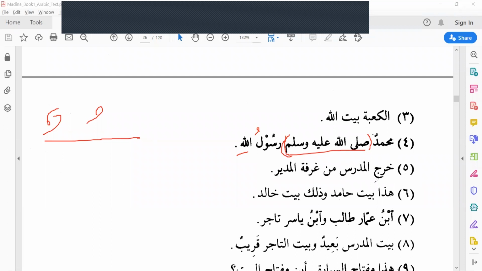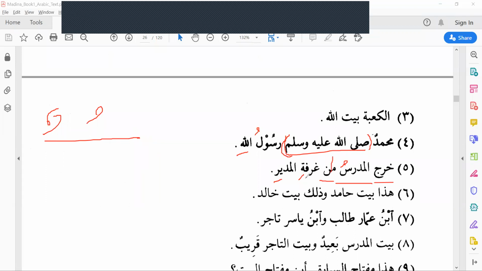Fifth one, Kharajal mudarrisu min ghurfatil mudiri. Kharaja, exited, went out. Al-mudarrisu, the teacher. Kharajal mudarrisu, the teacher went out. Min, from. Ghurfati, ghurfati, harful jar.